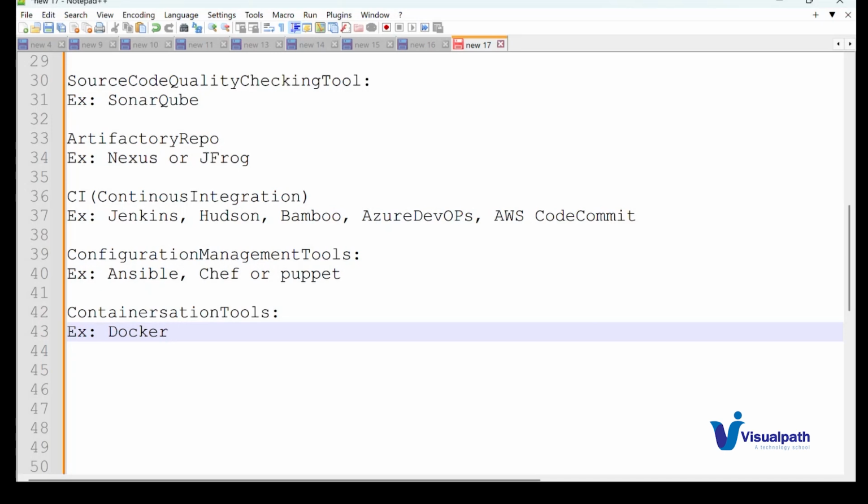Similarly here in Docker, we'll have our operating system with any other dependency and any environment variables. All those things we will make into one isolated container image. From that image, we will be using the container. So that is one example for Docker, guys. That is containerizing the application.